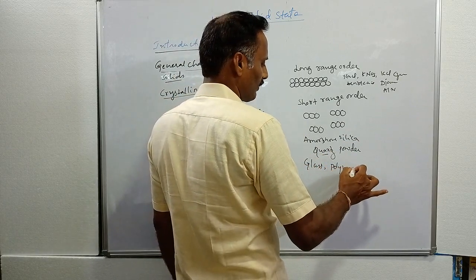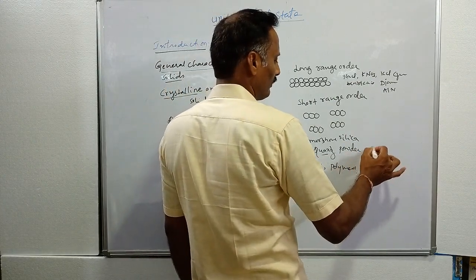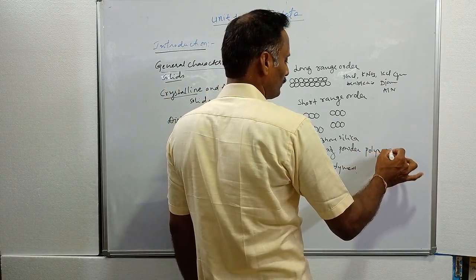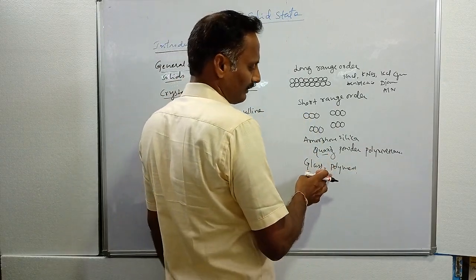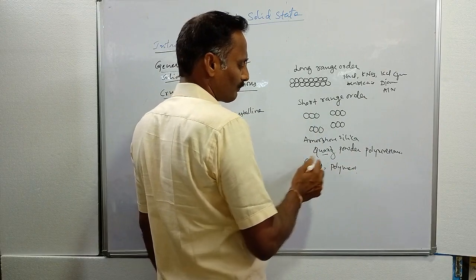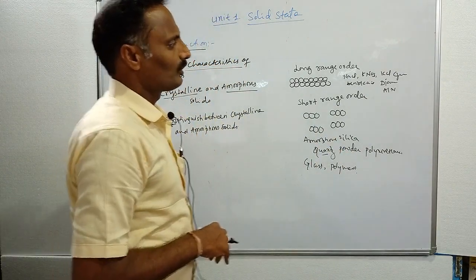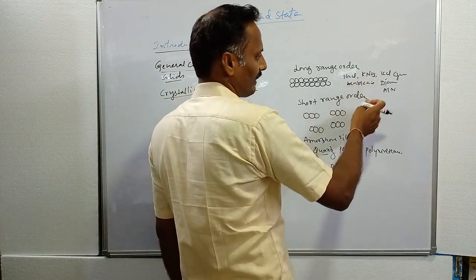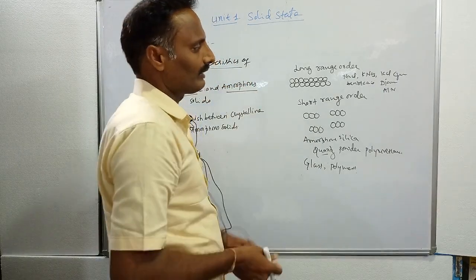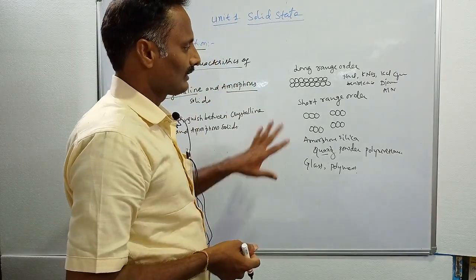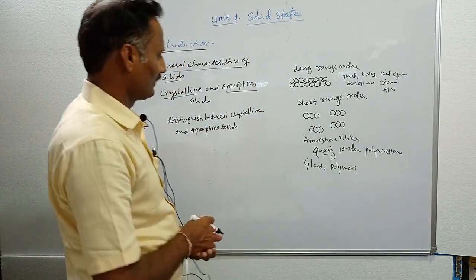Polymer materials are also amorphous, and polyurethane is also called an amorphous material. Glass, polymers and amorphous quartz are examples of amorphous solids. Sodium chloride, potassium nitrate, potassium chloride, graphite, diamond, aluminum nitride, benzoic acid and salicylic acid are crystalline solids. That is the difference between crystalline solids and amorphous solids.